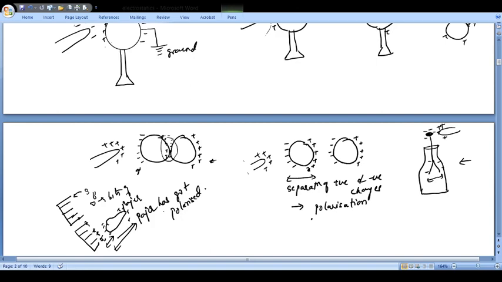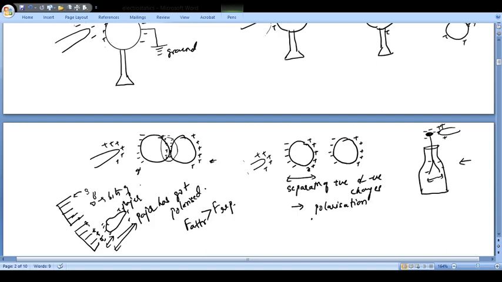So your force of attraction is much greater than your force of repulsion. And therefore what will be the net effect? The net effect is the attraction. So when a comb is run through one's dry hair, it attracts small bits of paper.